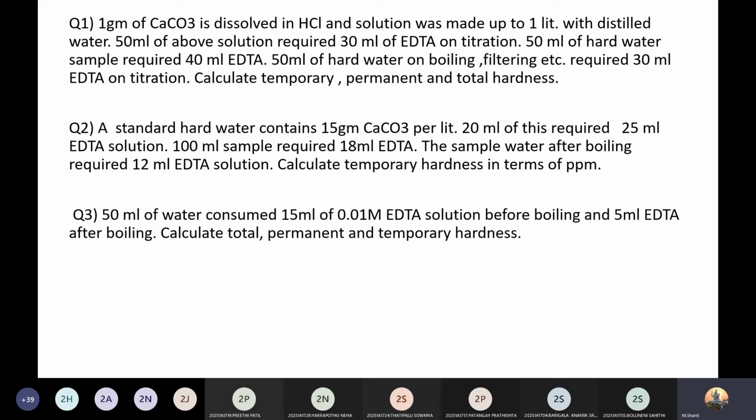So M2 will be equal to 0.15 into 20 by 25. How much do you get here? 0.120. 0.110. Shall we check with the others? How about others, girls? Are you doing it or just listening?